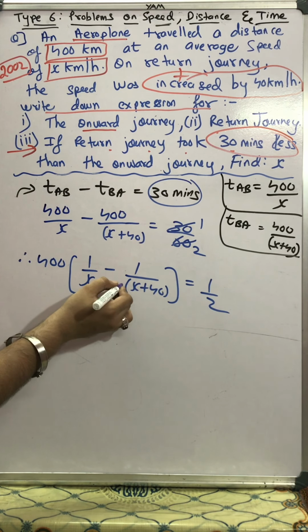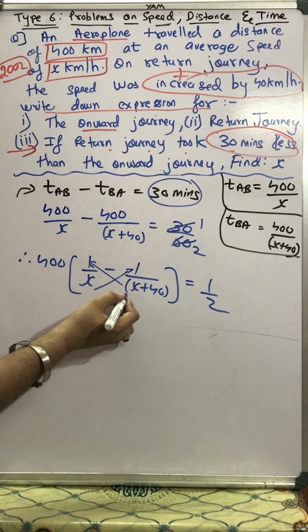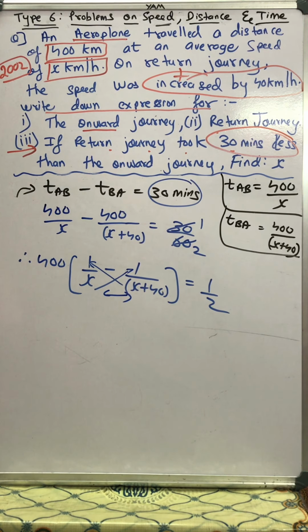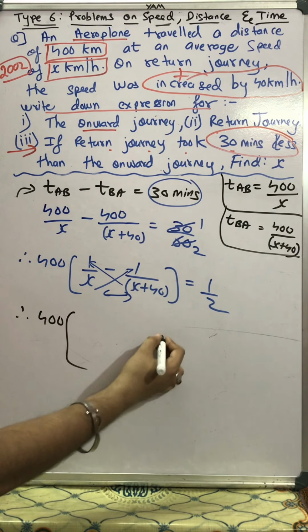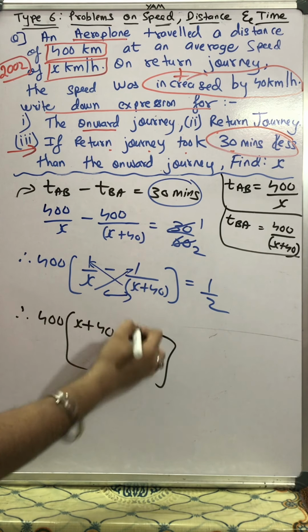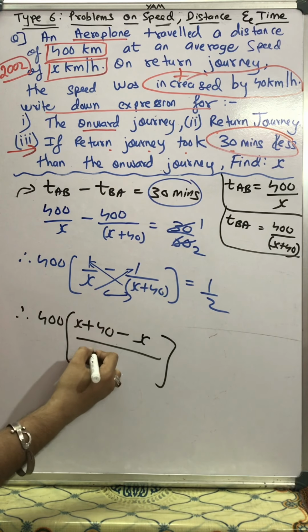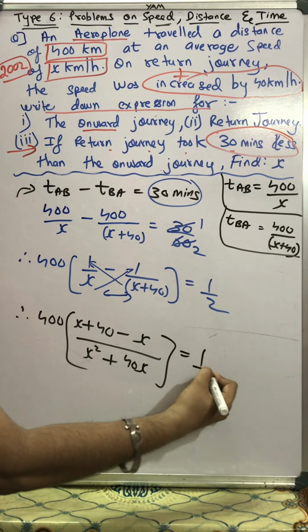Now this x plus 40 will be multiplied with 1 and the minus sign will be in between, and this x will be multiplied with 1, and in the denominator both will be multiplied with each other. So let's do the next step. Therefore 400 times x plus 40 minus x upon x into x plus 40, which becomes x square plus 40x, is equal to 1 upon 2.